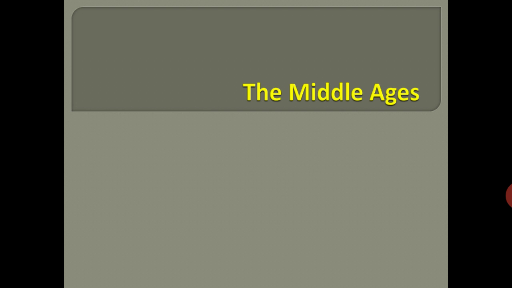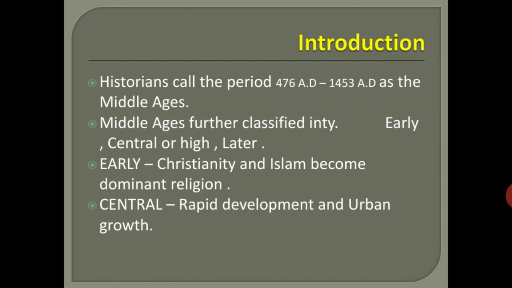That Middle Ages is also divided into three: early, central or high, and finally later. So early, central, later. We can segregate the Middle Ages in this category. In the early period, importantly, Christianity and the Muslim religion became the dominant religions all over the world.